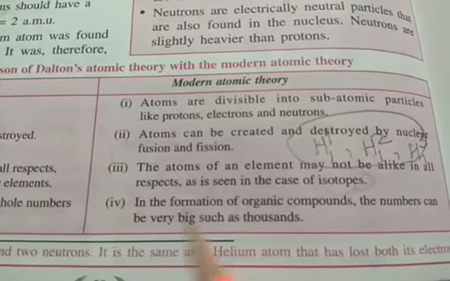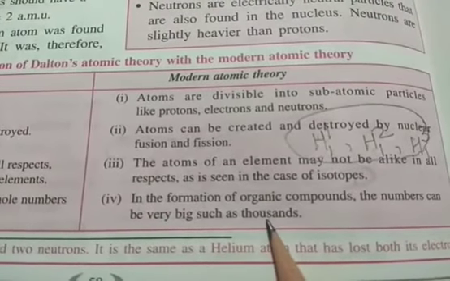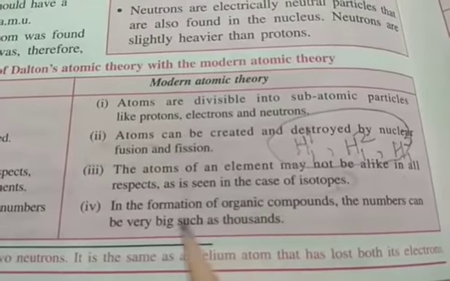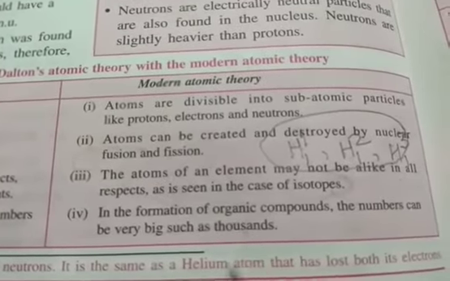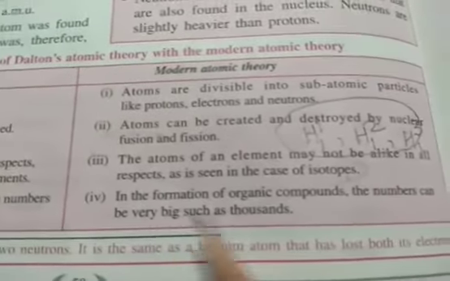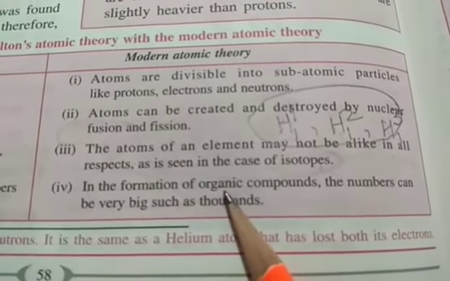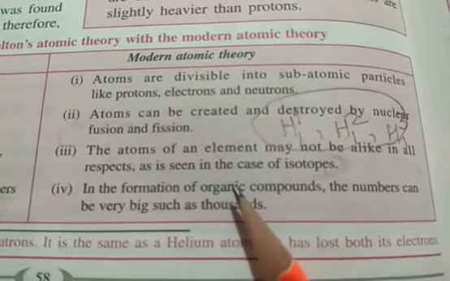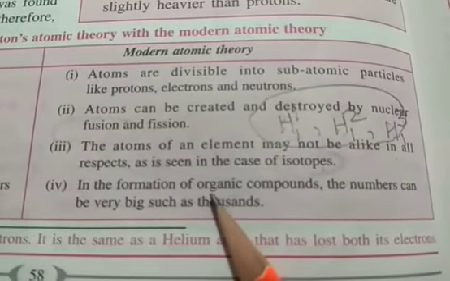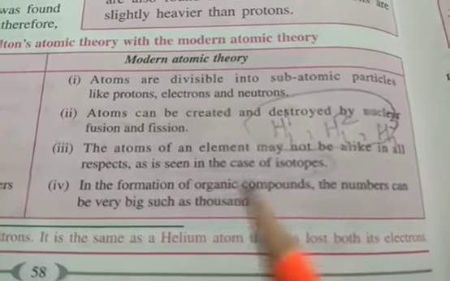Then, in the formation of organic compounds, the number of atoms can be very big, such as thousands. All these things you will learn in the organic chemistry part in class 10 also. Let me give you one idea, like proteins and carbohydrates. They are very big molecules. Fats are also very big molecules, and since they are found in organisms, they are called organic compounds.